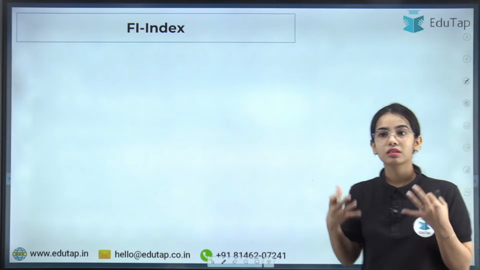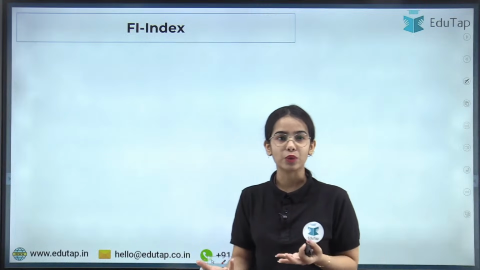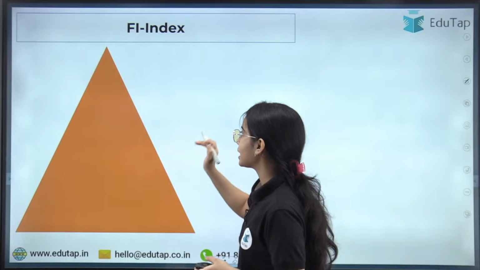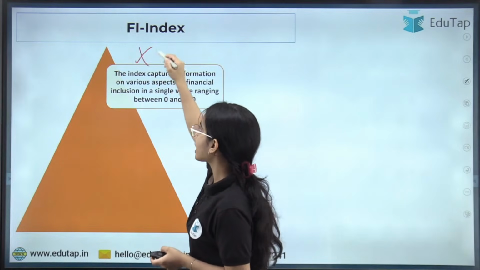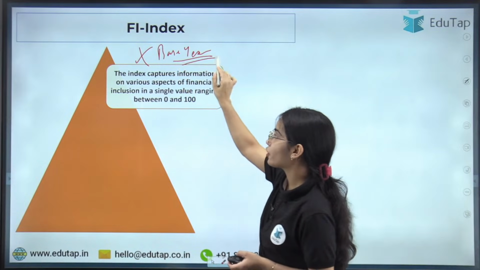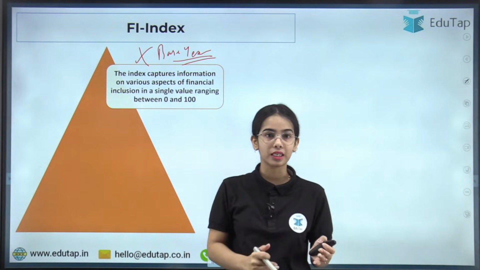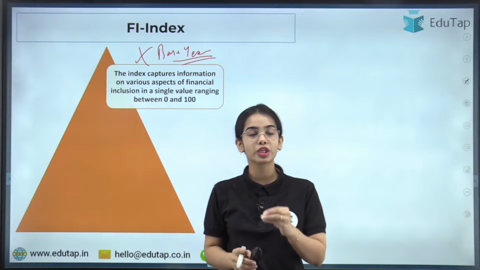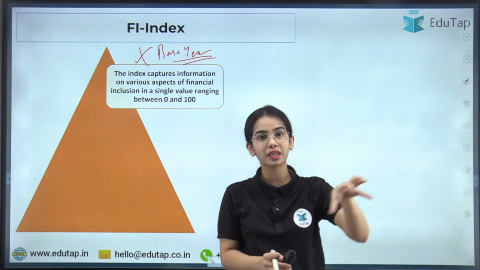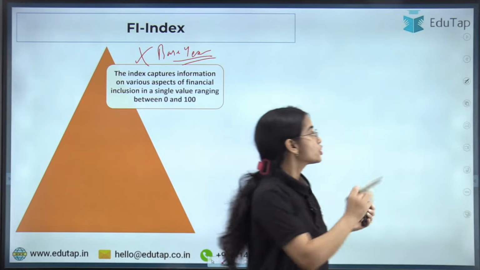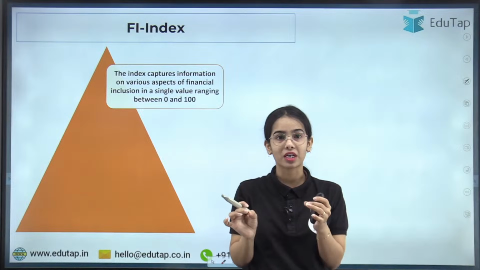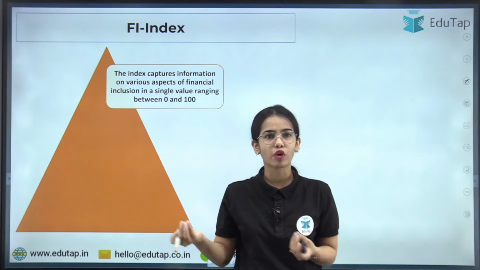Now how do we understand this value? 67, is it good or not? Try to understand that the index, first of all, does not have any base year. Usually an index has a base year, and against the value of the base year we compare the other years. But in the case of the financial inclusion index, there is no base year to compare the other years with. So how do we know whether this value of 67 is good for the country or not?